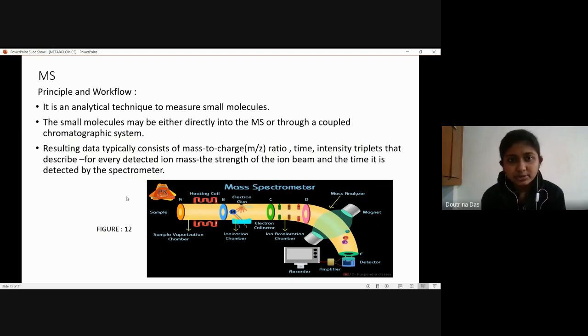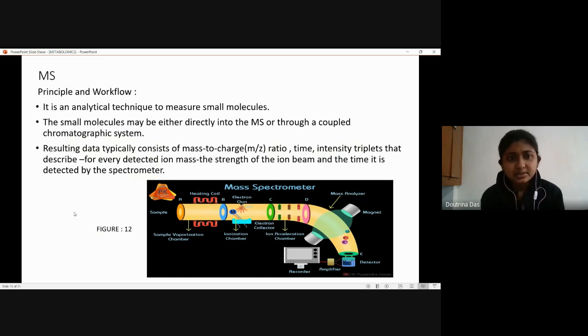So the small molecules may be either directly infused into the MS, or it can be coupled through a chromatographic system. Now, the chromatographic systems are GC, HPLC, or LC. It can be coupled with all those three, or the sample can be directly injected here, which is called a direct infusion.